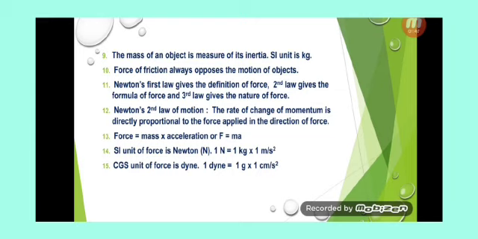The CGS unit of force is dyne. 1 dyne is equal to 1 gram into 1 centimeter per second square. Other units are gravitational units. One is the kilogram force in the SI system, another is the gram force, which is also equal to 980 dynes. It is the gravitational unit in the CGS system.